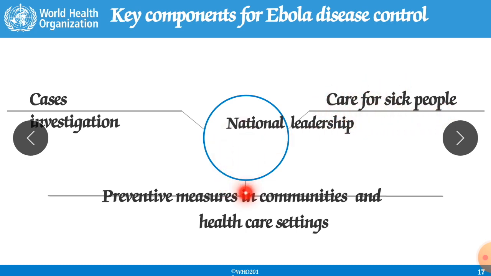And this is the last and important thing, preventive measures in the communities and healthcare settings. So we should try to improve the chances of prevention, try to decrease the rate of transmission, make people aware regarding the disease, tell them regarding the symptoms, tell them about early diagnosis of that condition, and start symptomatic treatment or take prophylactic medicine or prophylactic treatment to avoid that viral load in our body.